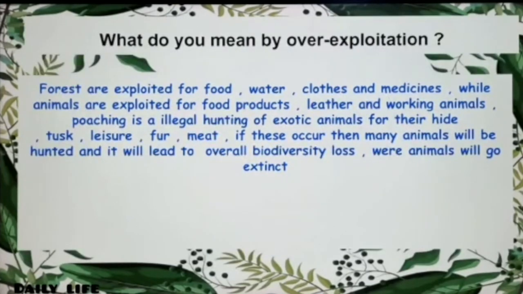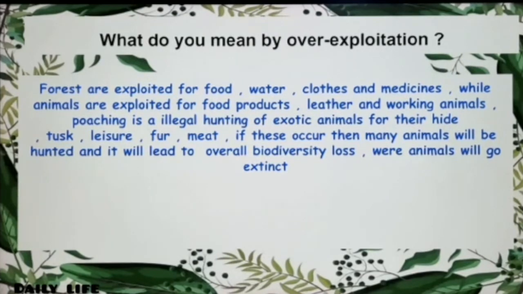What do you mean by overexploitation? Forests are exploited for food, water, clothes, and medicines, while animals are exploited for food products, leather, and as working animals. Have you ever heard about poaching? If not, I'll tell you. Poaching is the illegal hunting of animals for their products, like horn, tusk, leather, fur, and meat.